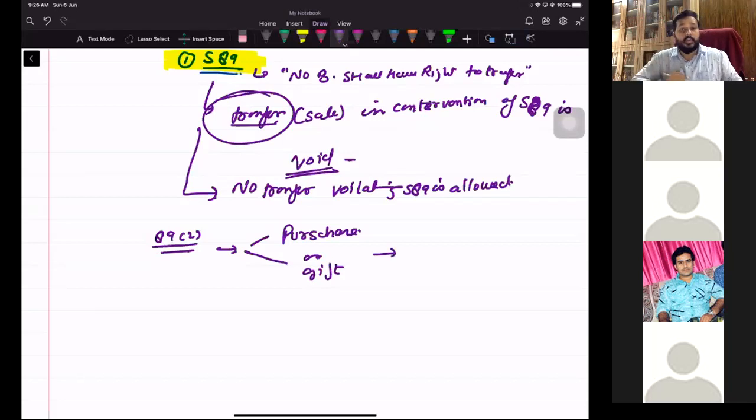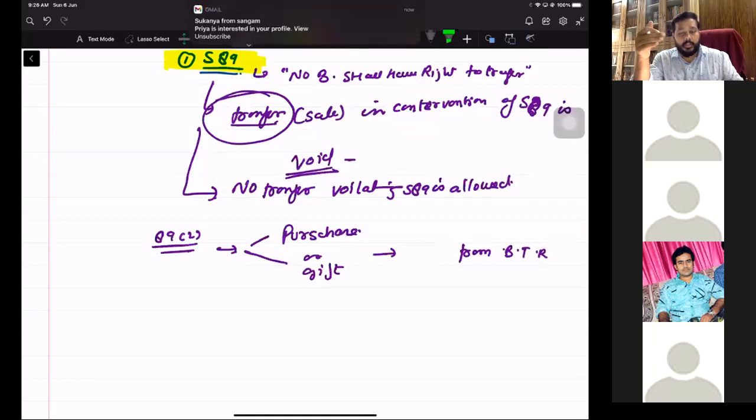Basically, they are saying purchase or gift by or from Bhumidhar with transferable rights. Or I will say formally, purchase or gift from Bhumidhar with transfer. If you are purchasing a property or somebody is gifting you a property from a Bhumidhar with the transferable right, तब क्या होना चाहिए?